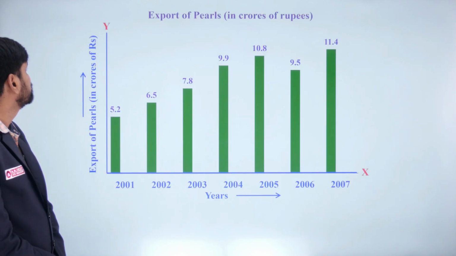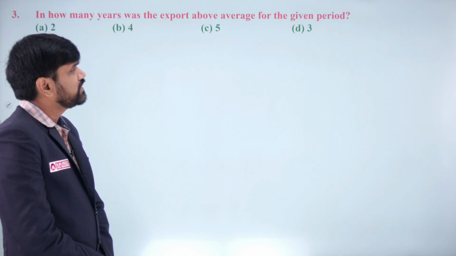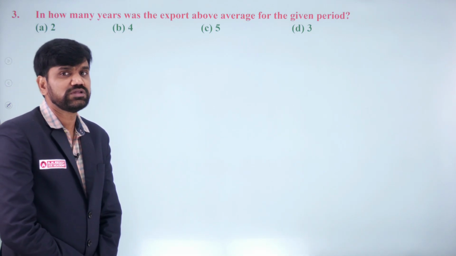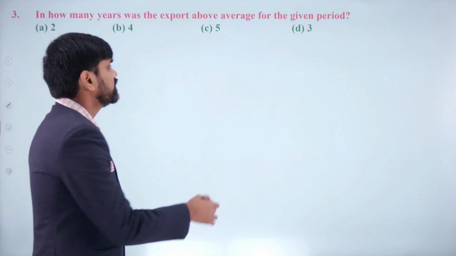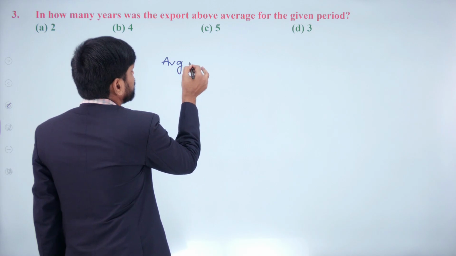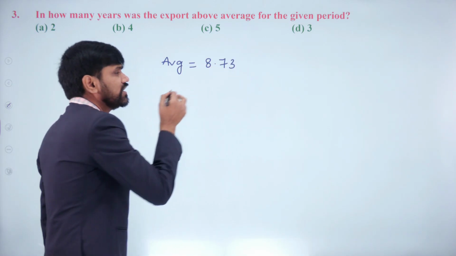Next, in how many years was the export above average for the given period? We already found the average export in the first problem. What was it? 8.73. We already have that.